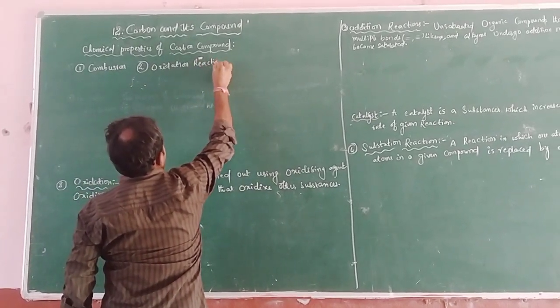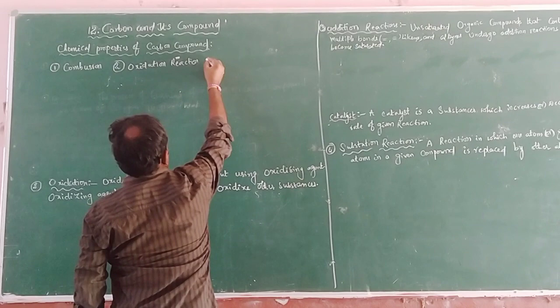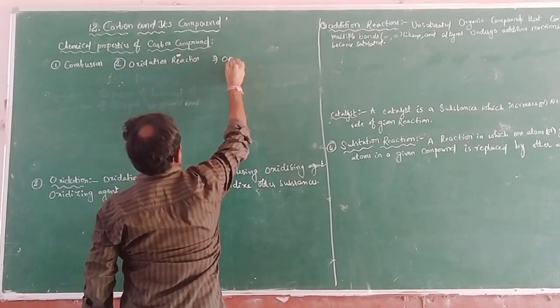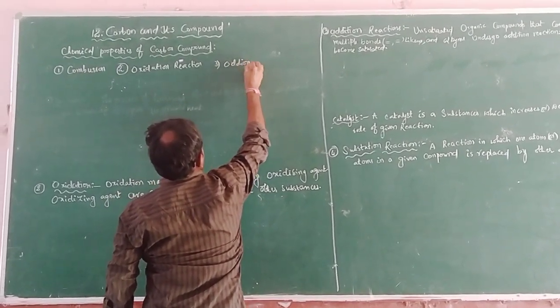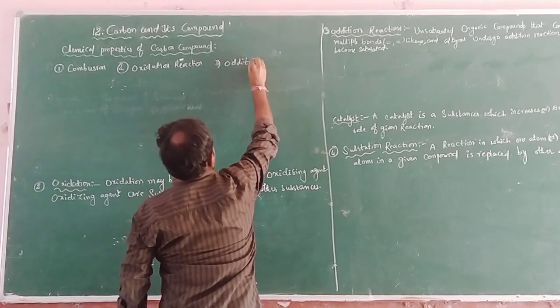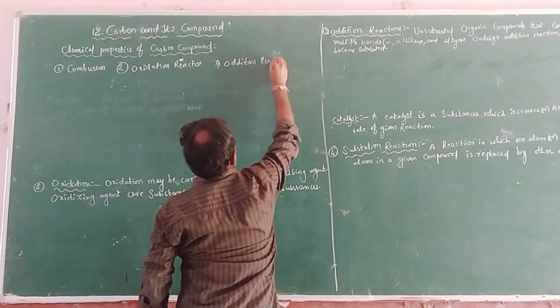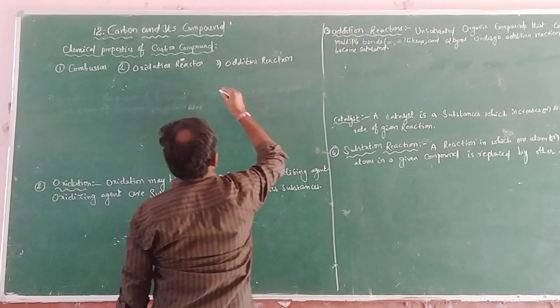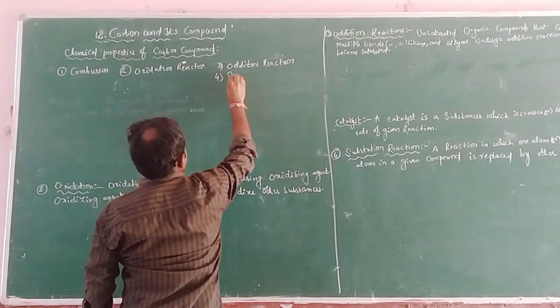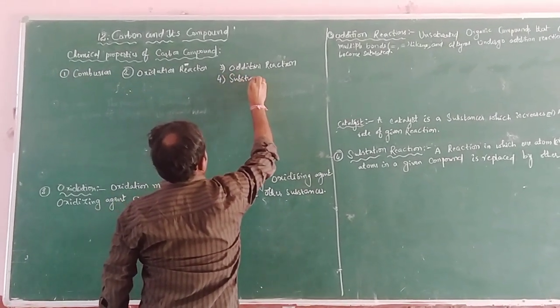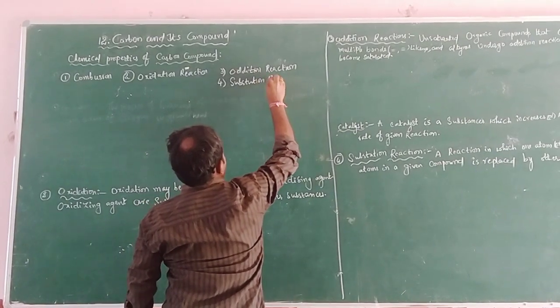The third one is addition reaction, and the fourth one is substitution reaction.